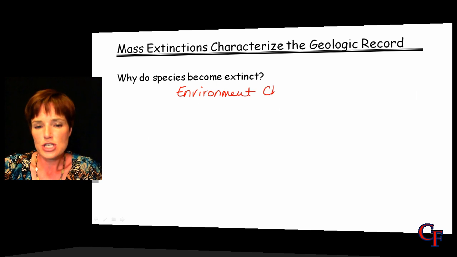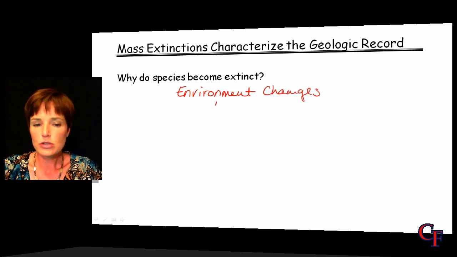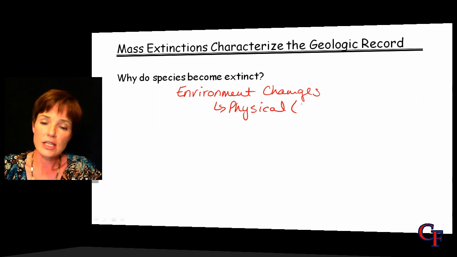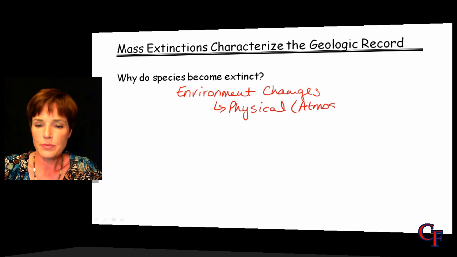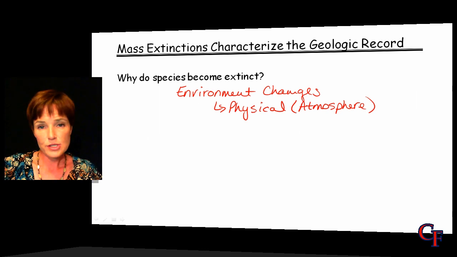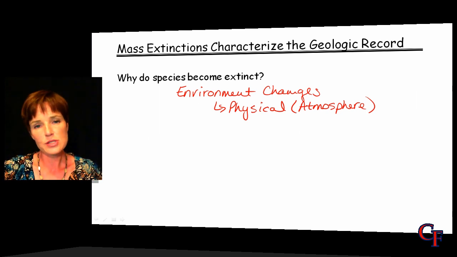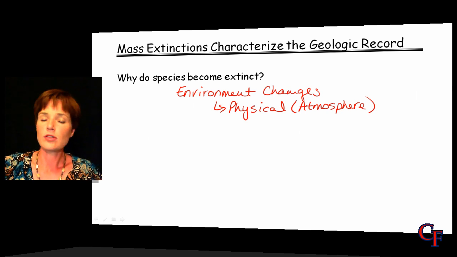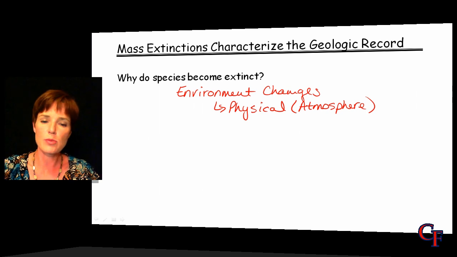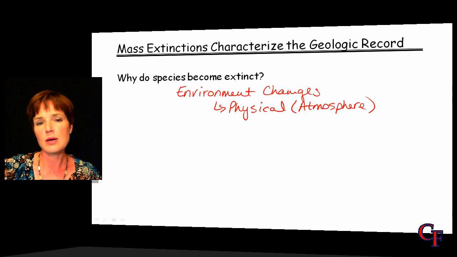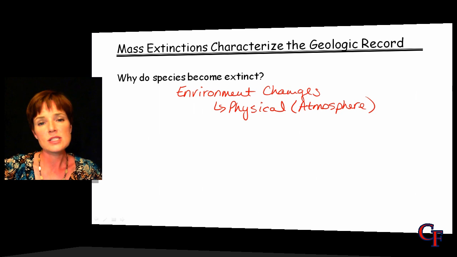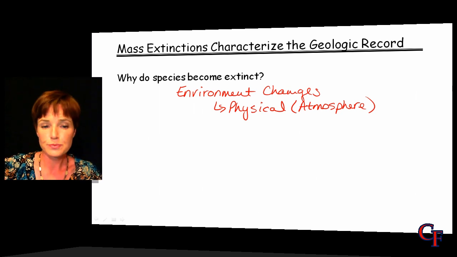So that environment changes, and we could be talking about the physical environment. And by physical environment, things like the atmosphere may change. And that's going to be beneficial for some organisms. It's going to be detrimental for others. So if we had, say, the evolution of suddenly a lot of oxygen in the atmosphere, that might be deadly for some organisms, and we might see those suddenly become extinct. And we did see a lot of prokaryotic cells become extinct once the atmosphere did become very oxygen rich.